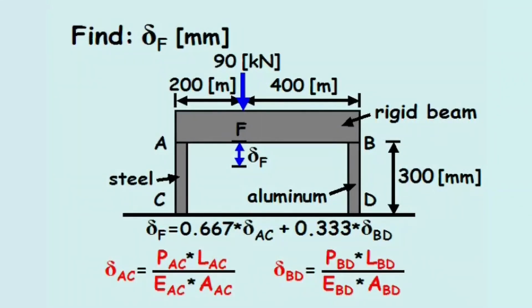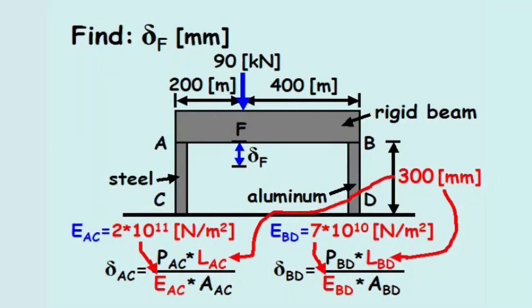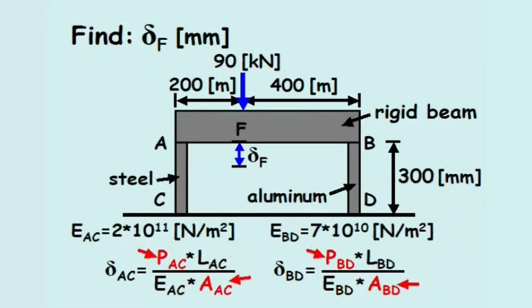From the problem statement, we've been given the elastic moduli of each material as well as the column length. But we still need to calculate the axial force and the cross-sectional area of each column.